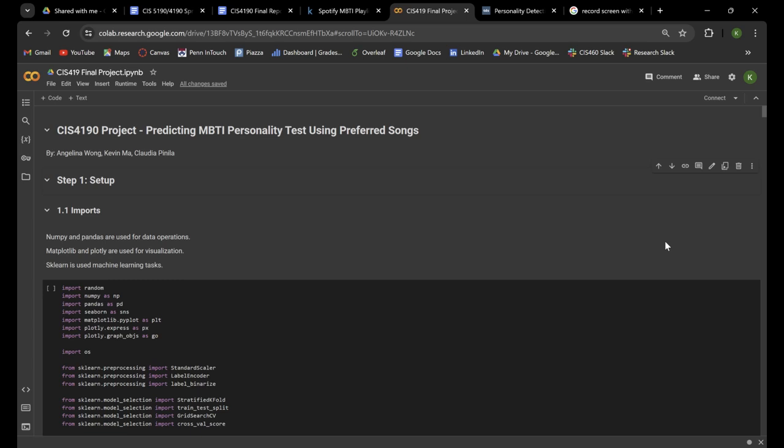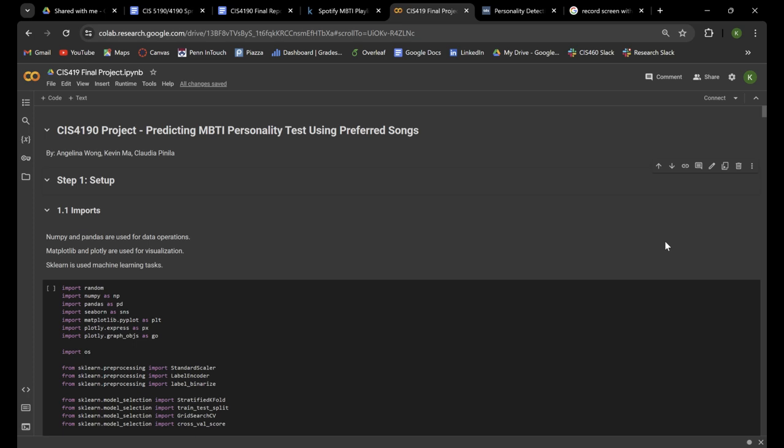Welcome to the CIS 4190/5190 final project by Angelina Wan, Kevin Ma, and Claudia Polina. The focus of this project is to predict a user's MBTI personality using a list of their preferred songs. The goal is to find a correlation between personality and interest in songs.